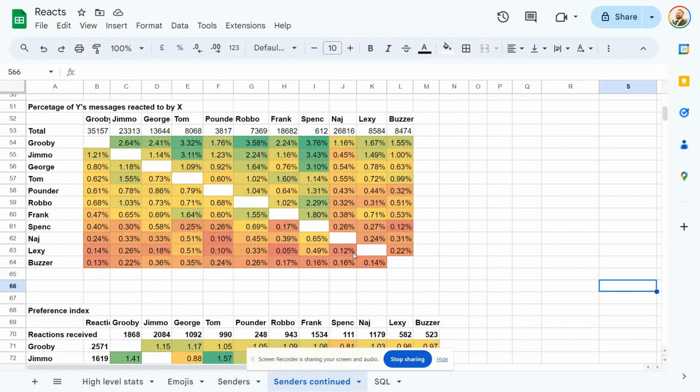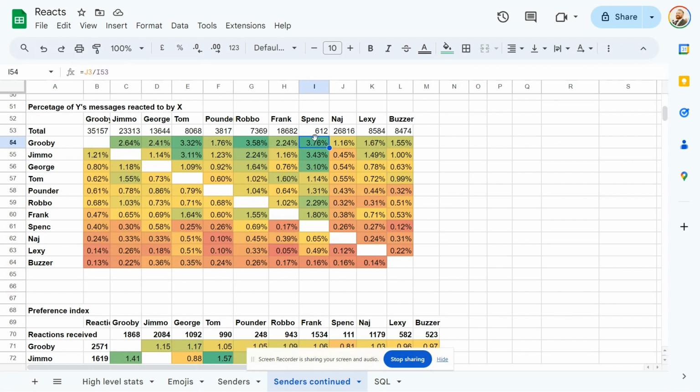And so this here is the breakdown as a percentage of the total messages that we have sent. So, for example, the highest percentage is, where is it? There we go. It's me to Spensley, so that's 1 in 26.